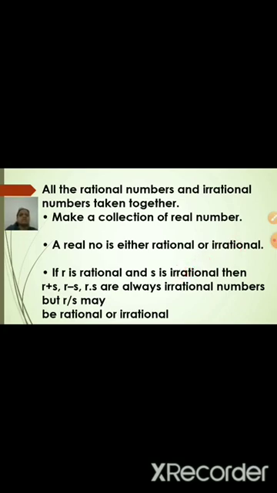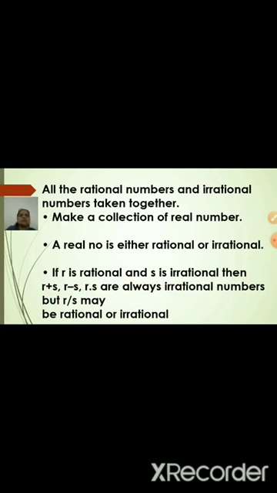Now the next property: if R is rational and S is irrational, then R plus S, R minus S, R into S are always irrational numbers. For example, if I take the rational as 1 and the irrational as root 2, then 1 plus root 2, 1 minus root 2, 1 into root 2 are all irrational numbers.